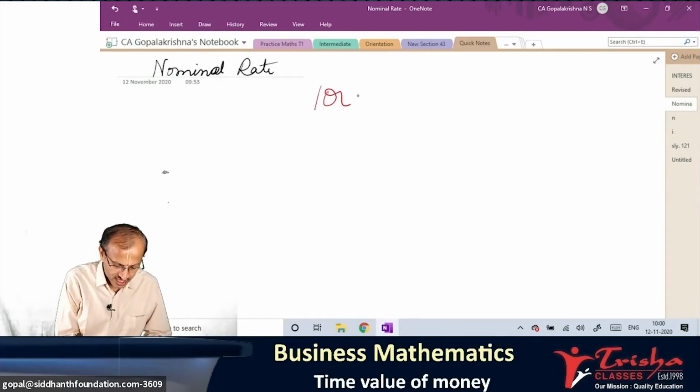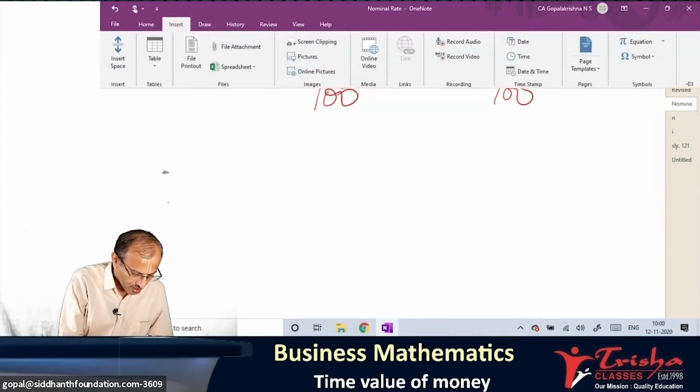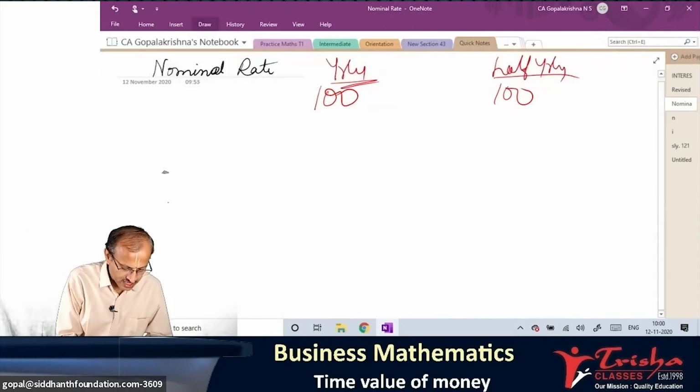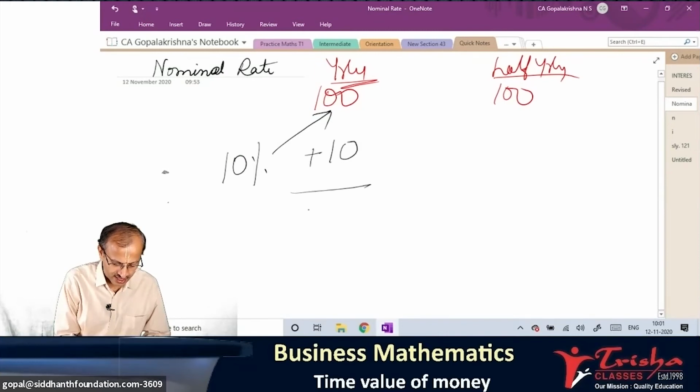100 rupee in the first case, 100 rupee in the next case. What is the difference? Yearly compounding, half yearly compounding. Here in the first case, 10% on 100. How much amount? 10% of 100, please answer. Obviously 10 rupee added, 110. 10% per 1 year. 1 year ka interest.